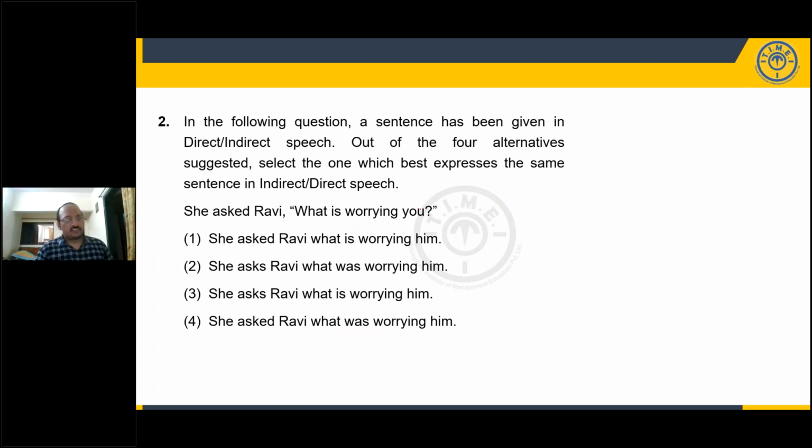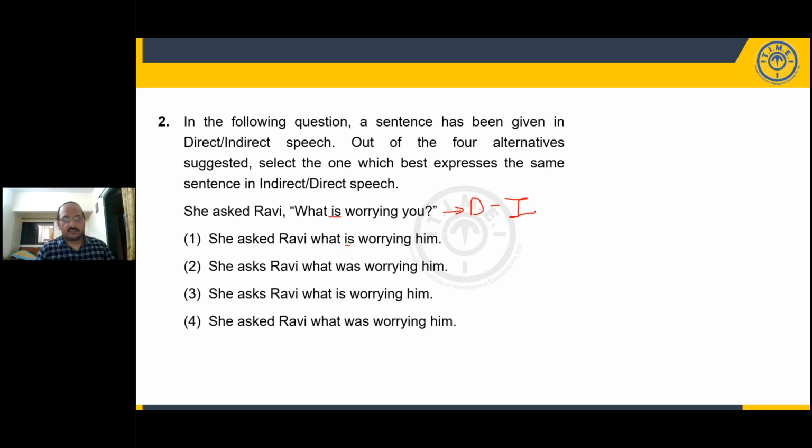She asked Ravi, what is worrying you? Now this again is in direct speech. I have to convert it into indirect speech. Option 1: She asked Ravi what is worrying him. The problem is this is in present tense.